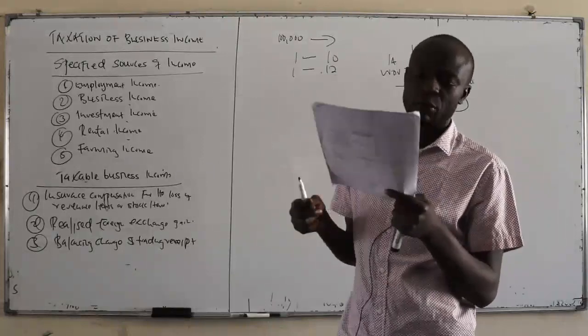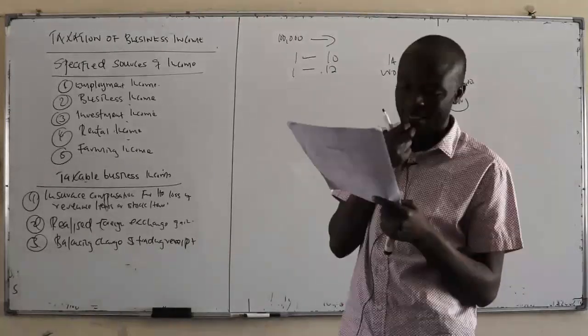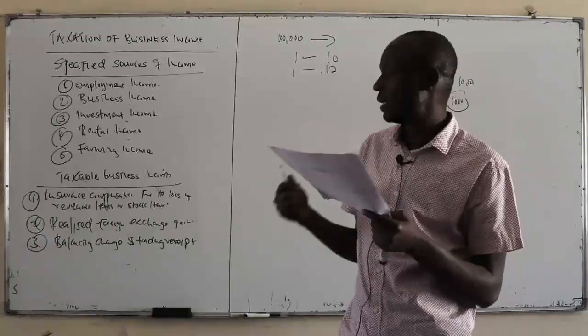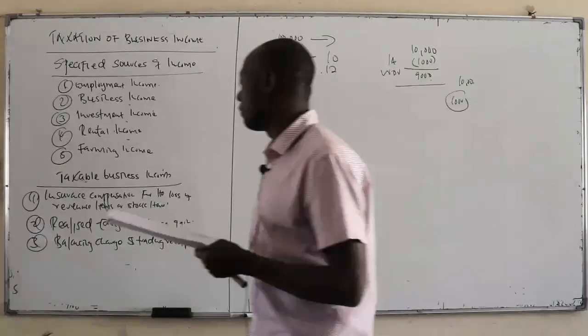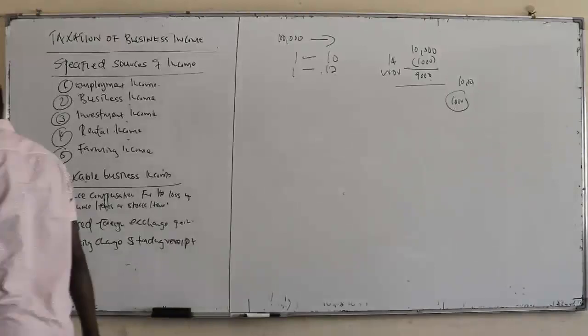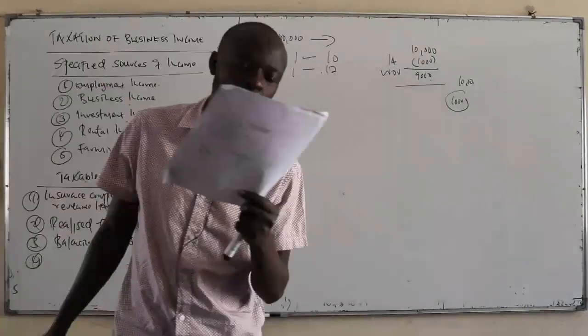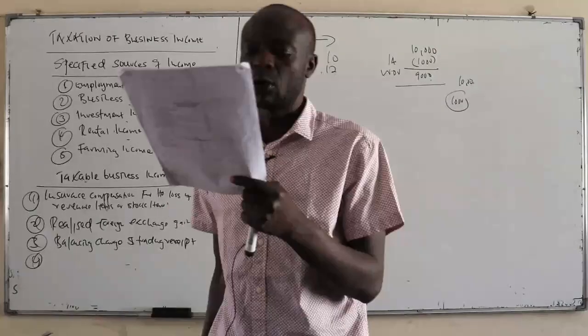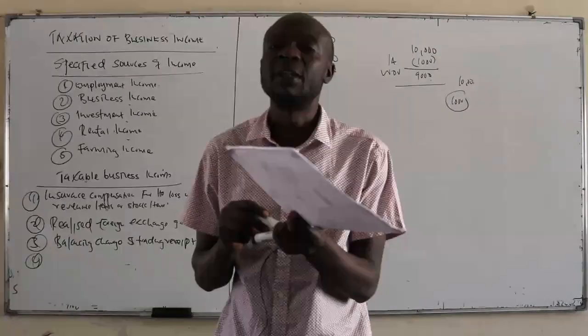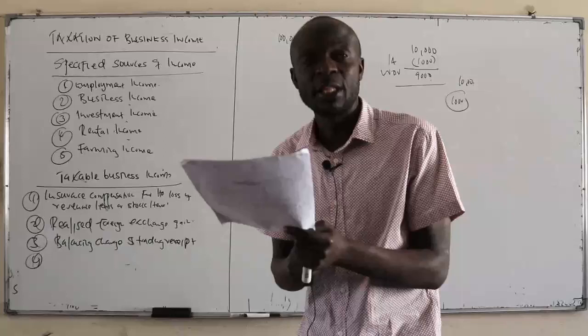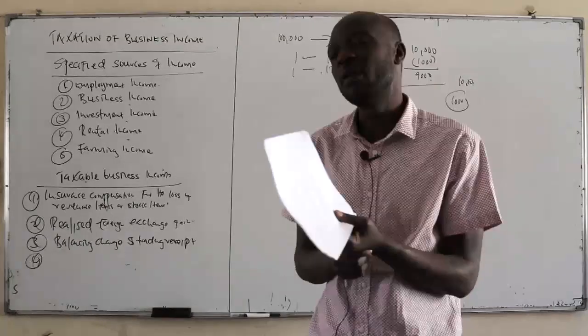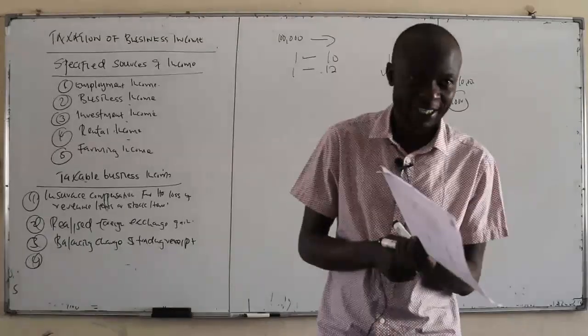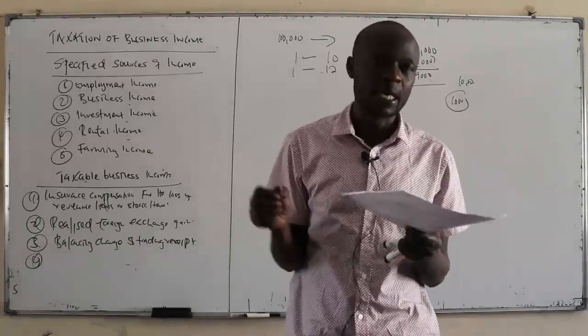And then, I hope you're following the handout. You're looking at the taxable business income. Then number 4 is what we call bad debts recovered, which were previously written off and allowed. Bad debts occur when you sell on credit. Some of the debtors don't pay, so you write them off, but you don't inform them that you've written off their debt. Maybe later on they decide to pay.